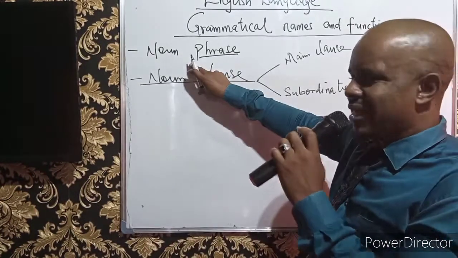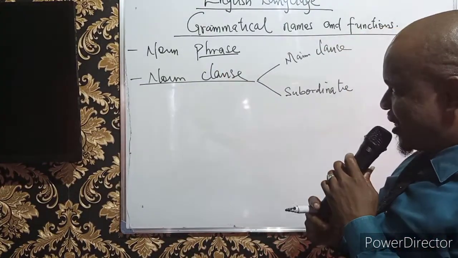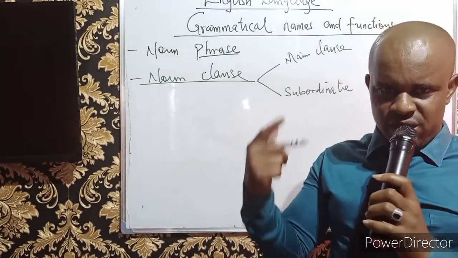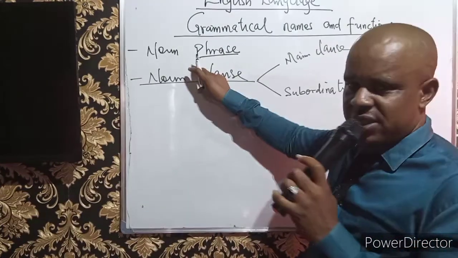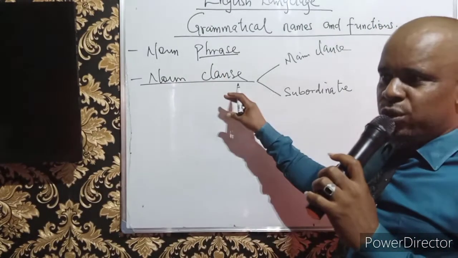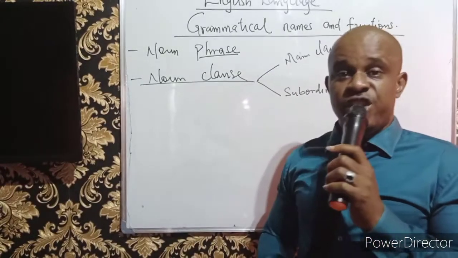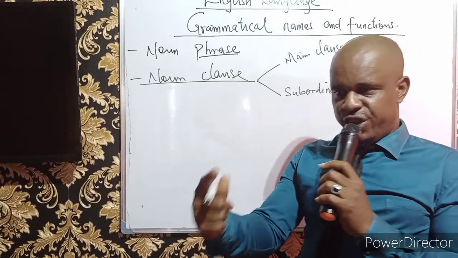How do we look at noun clause? What do we have to say about it? Like I said, each time you hear the word noun, it involves name. And in this context, we are talking about noun clause. The noun clause is also a name.